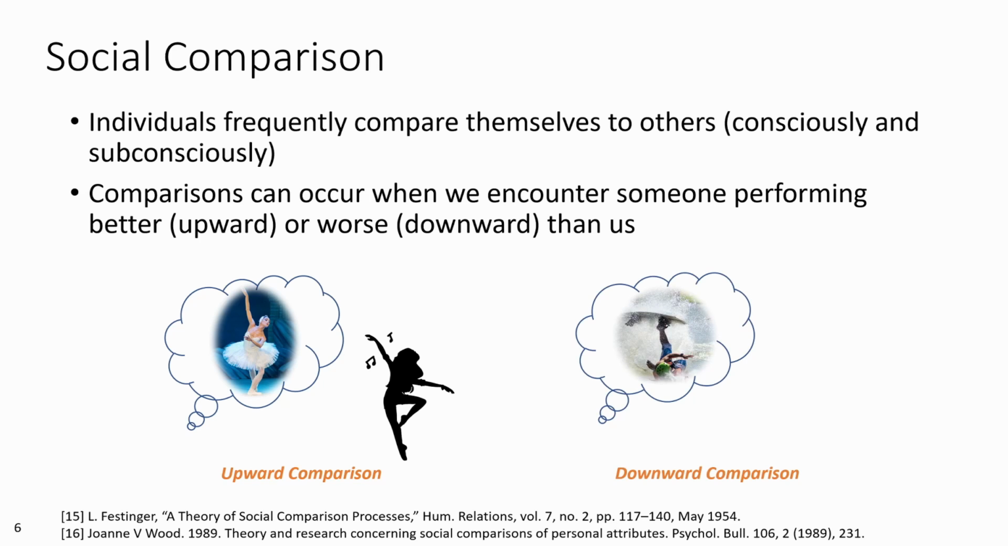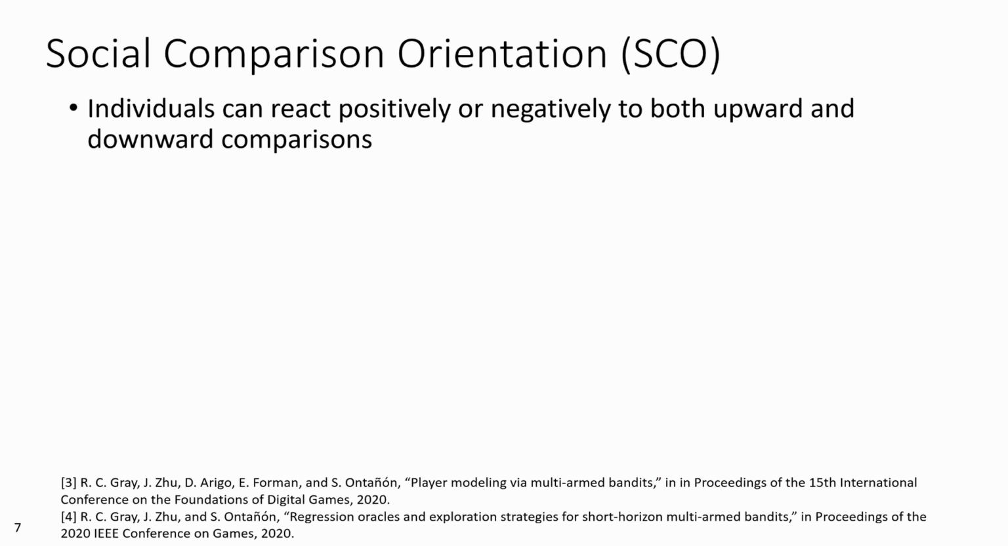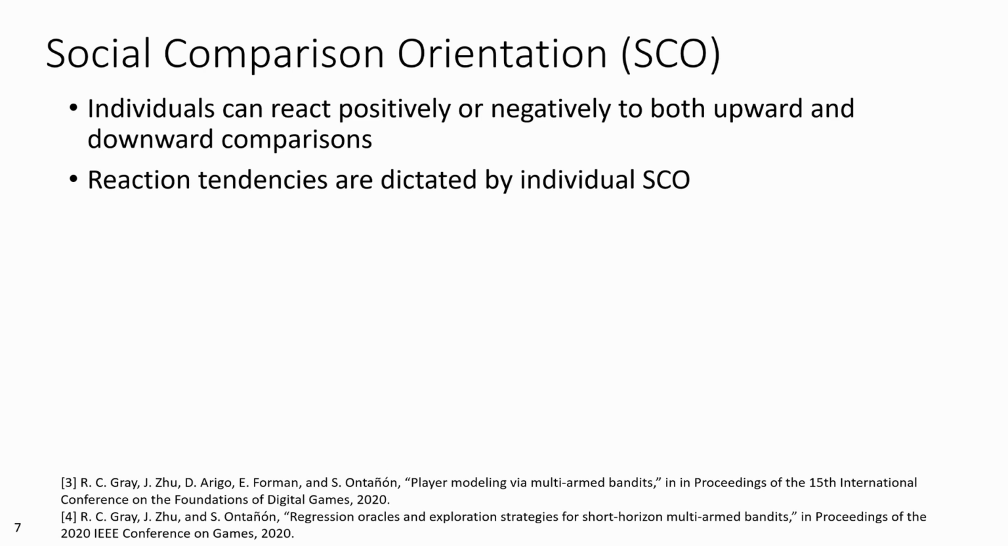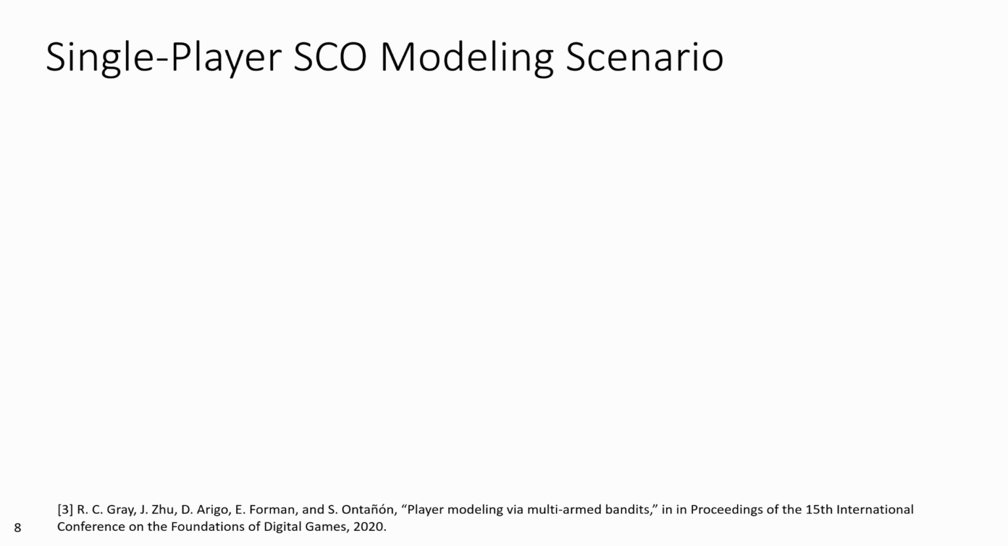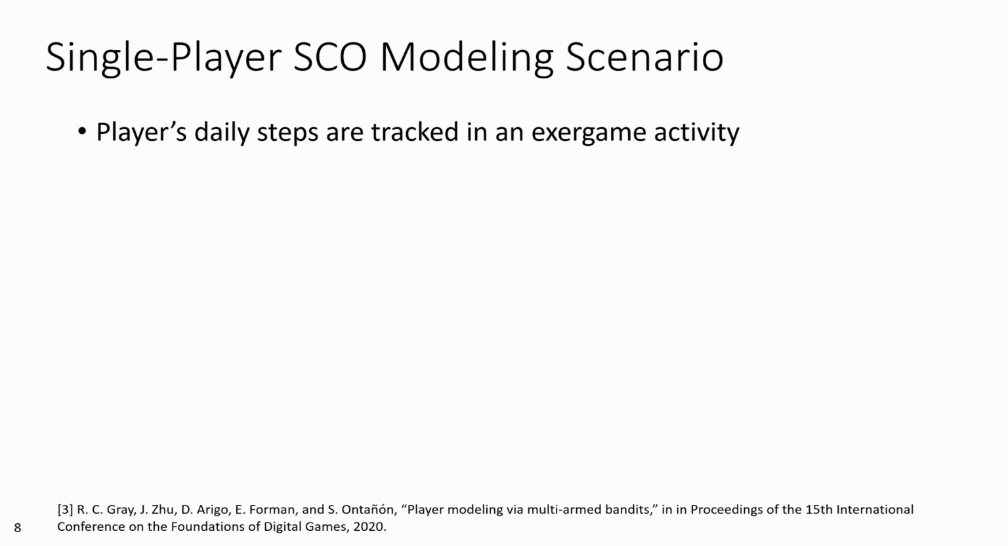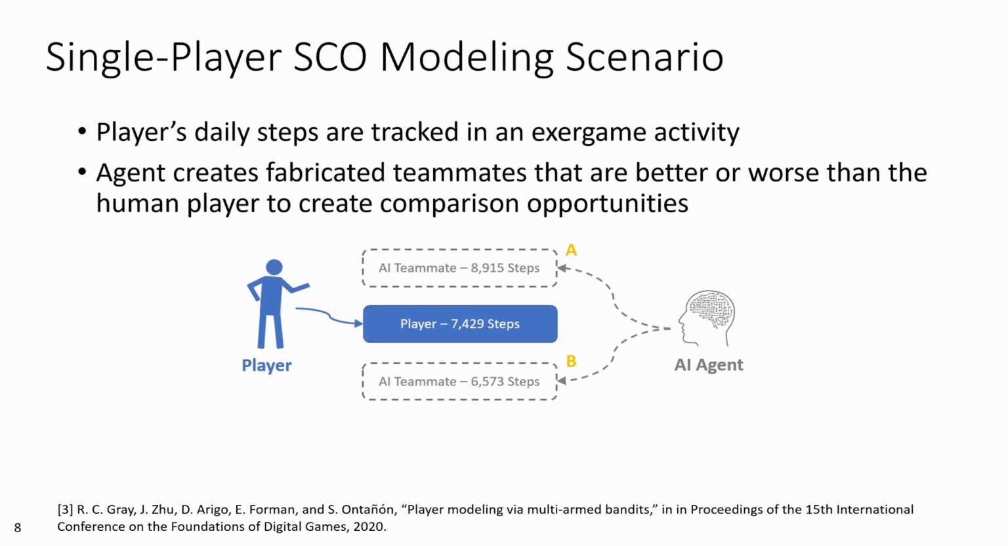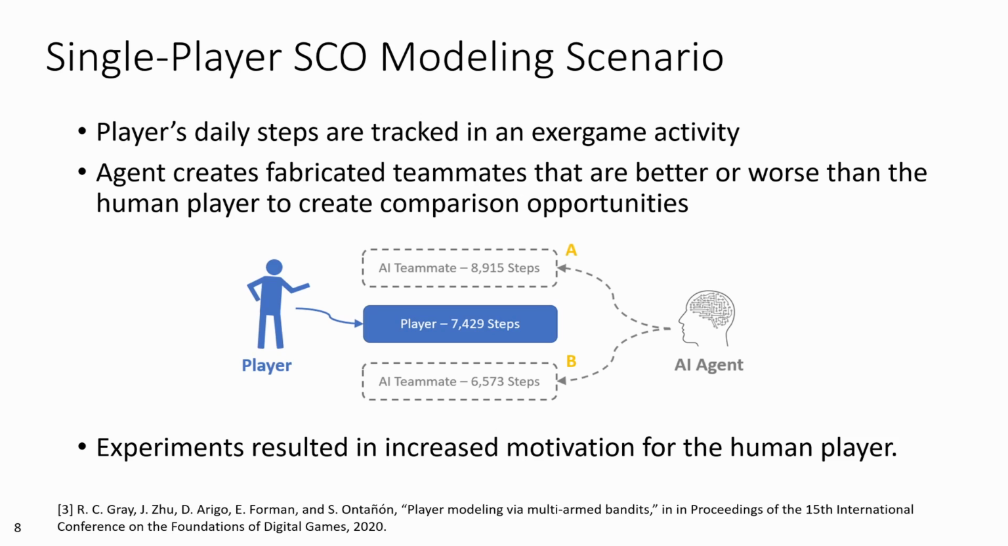Another performing worse might be viewed as inspiring to avoid the same situation, or it might be used as an excuse to relax. A person's SCO will determine their general tendency to be motivated and demotivated by these upward and downward comparisons, and the idea is that if we could model a player's SCO, it could be a motivating force. And we've demonstrated that this is possible in previous experiments for individuals, where we fabricated artificial teammates alongside human participants to create upward or downward comparison opportunities in terms of daily step performance. And we found we could increase their motivation to walk more.